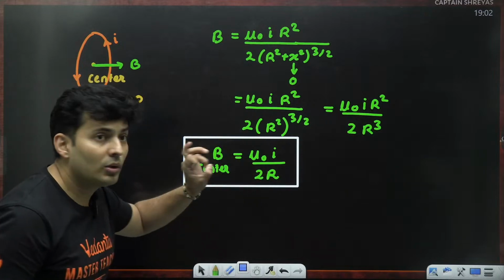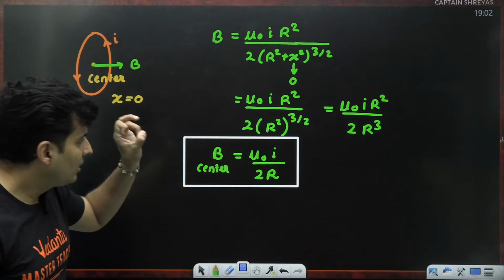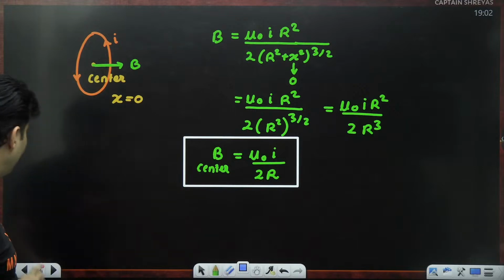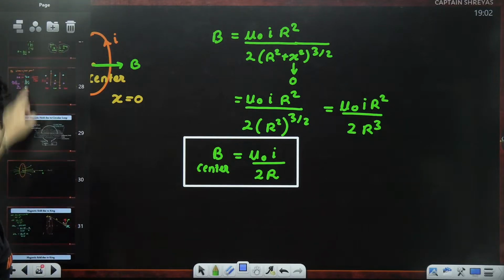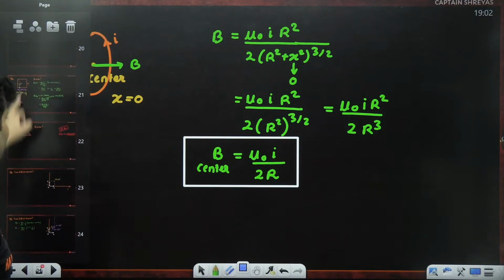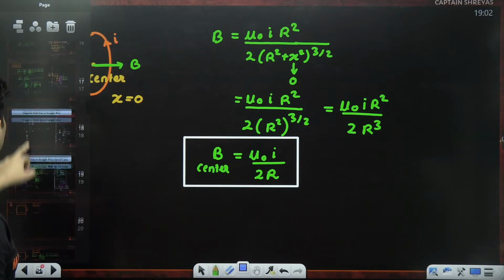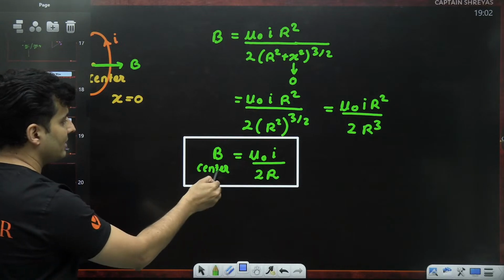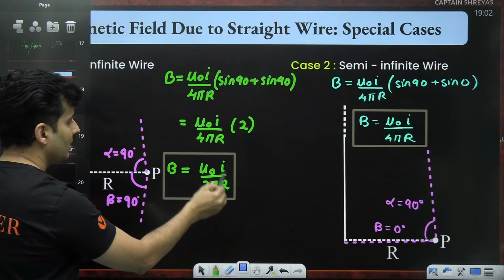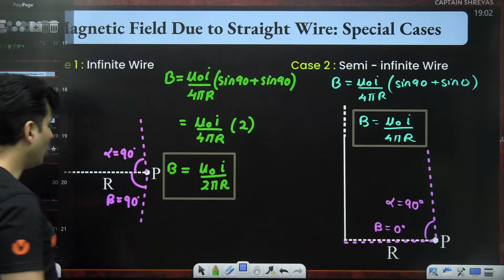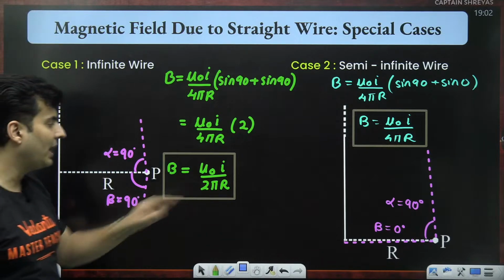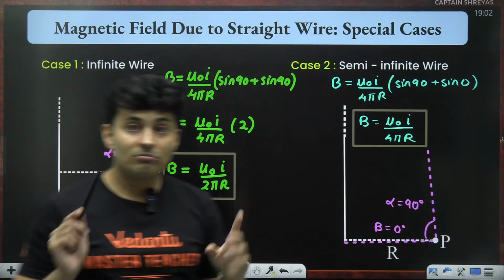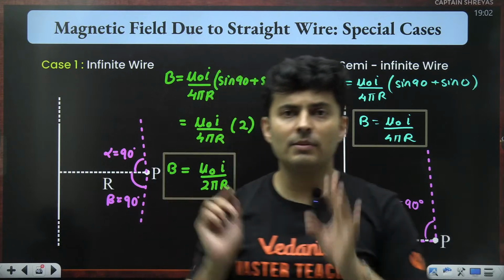This formula looks very similar to the field formula due to a long wire. Let me go back and show that to you. Long wire, what's the magnetic field? Just keep this in mind, versus infinitely long wire. Look at this. This was at the center of the coil. Now look at this. Mu naught I by 2 pi r. The only difference is for a long wire, the pi comes. So that is something which you should be extremely careful.